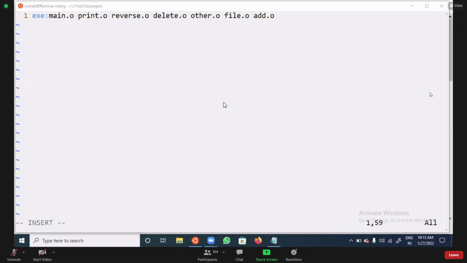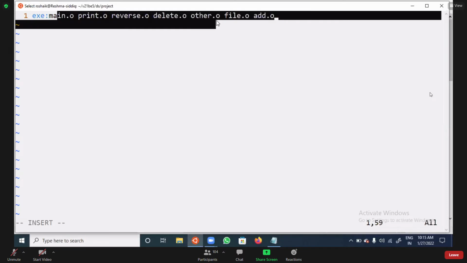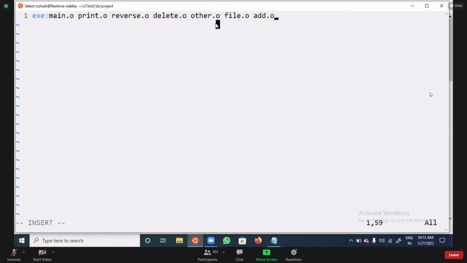Now if you observe, the exe depends on these files. Whatever exe we write first is the target, and these are the dependency files. First we write the target, a colon, then the dependency files. After writing the dependency files, press the enter button, and it will go to the second line.